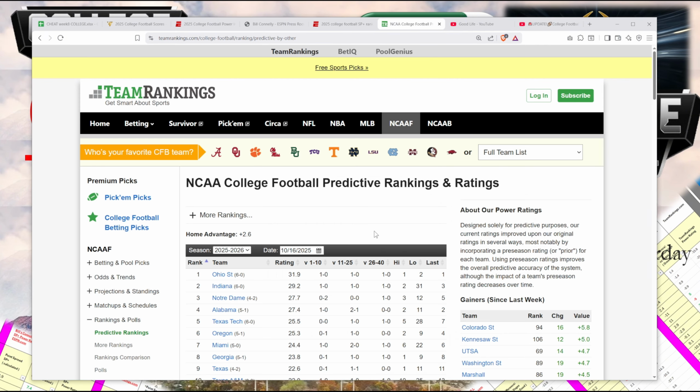The third source of power ratings is TeamRankings. TeamRankings.com is a company started 25 years ago by some Stanford graduates, and they also publish power ratings, which they call predictive ratings. And they're updated every week also. And so I took these ratings and then put them into the Excel spreadsheet. So now let's take a look at the Excel spreadsheet.